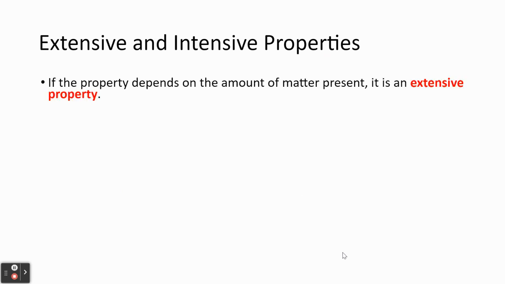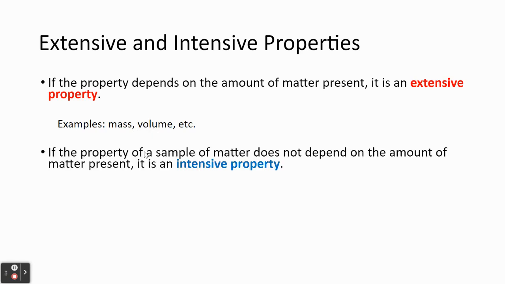So next we want to differentiate between extensive and intensive properties. Extensive properties depend on the amount of matter that's present. So things like mass and volume are considered to be extensive properties. If we were to talk about intensive properties, these are properties that do not depend on the amount of the matter that's present. So things like temperature and density are examples of intensive properties.